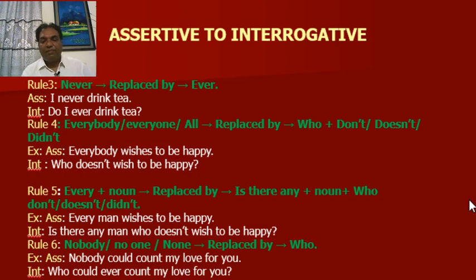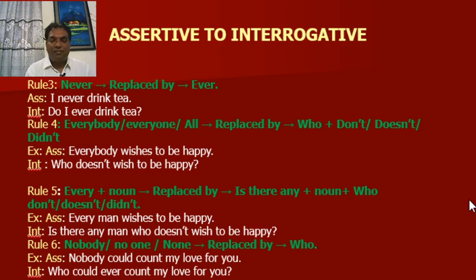Rule number 5: "every" plus noun is replaced by "is there anyone" or "is there any" plus noun plus "who" plus don't, doesn't, didn't. Example, every man wishes to be happy. Interrogative: Is there any man who doesn't wish to be happy?